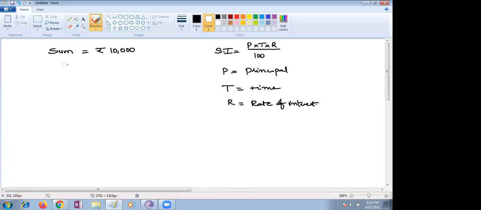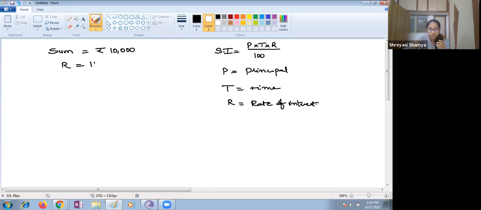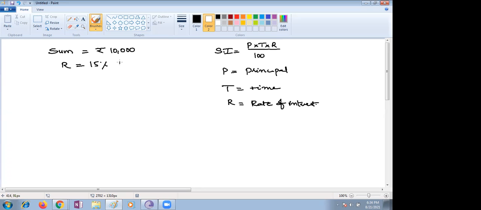Rate of interest is given as 15% per annum. PA means per annum. Time taken is 2 years. Please calculate simple interest.